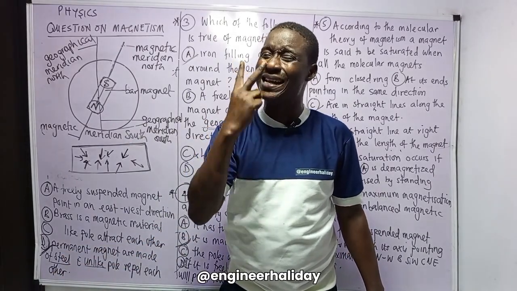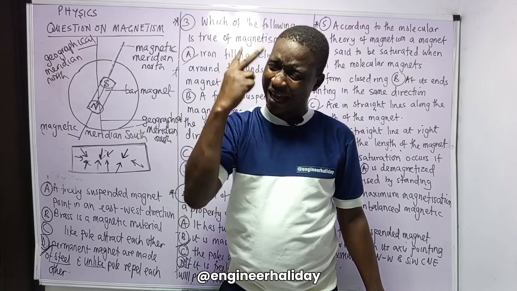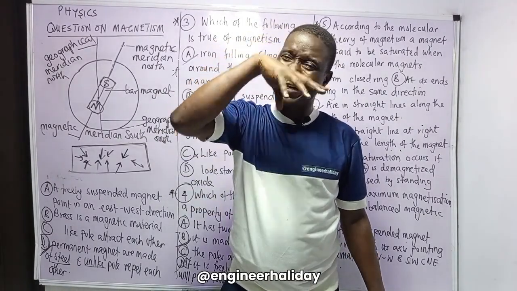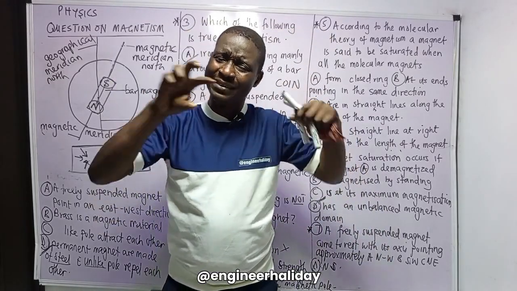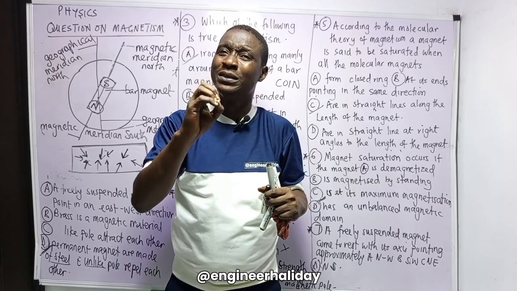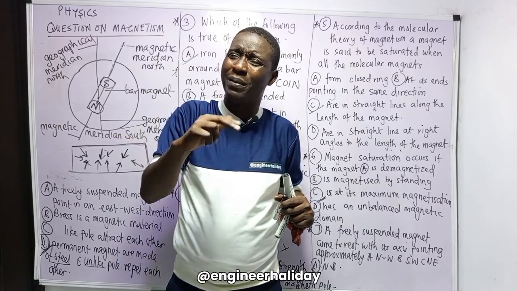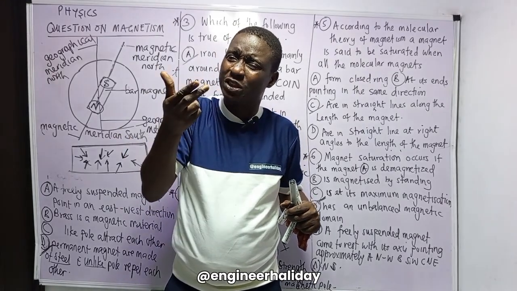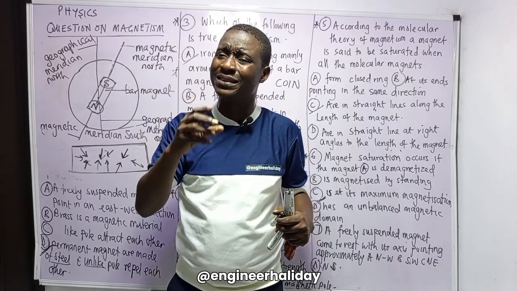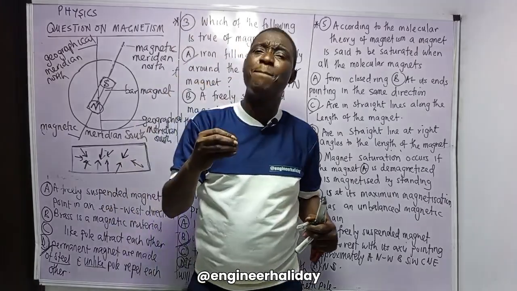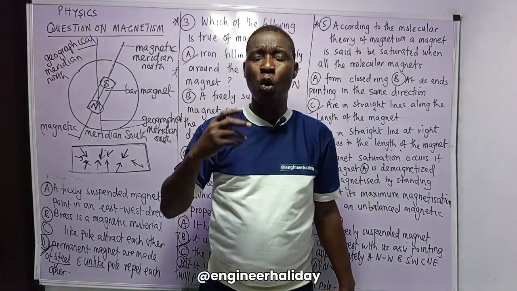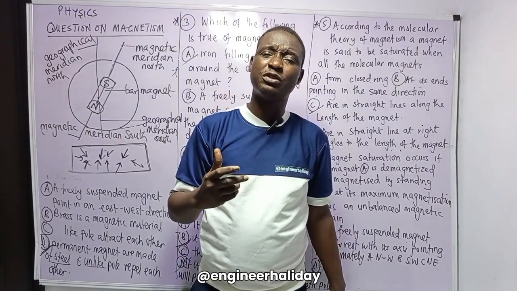Don't forget that the ends of the magnet always have the highest strength. The strength of the magnet concentrates at the ends, so when you place iron filings, they tend to cluster at the ends of the magnet. Examples of artificial magnets are the U-shaped magnet, horseshoe magnet, bar magnet, circular magnet, and cylindrical magnet.